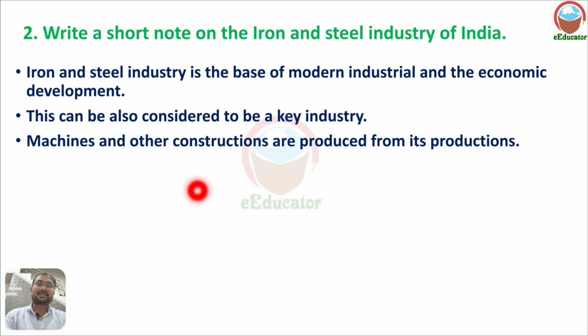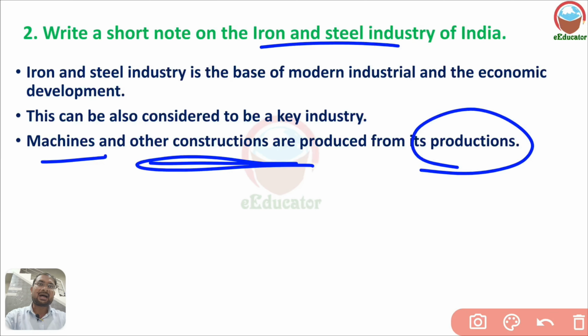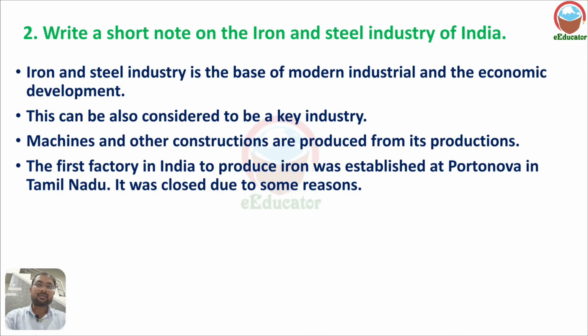Machines and other constructions are produced from it. For production we require various machines, and these machineries and other constructions which are required are produced from iron and steel only. The first factory in India to produce iron was established at Porto Novo in Tamil Nadu. It was closed for some reason.